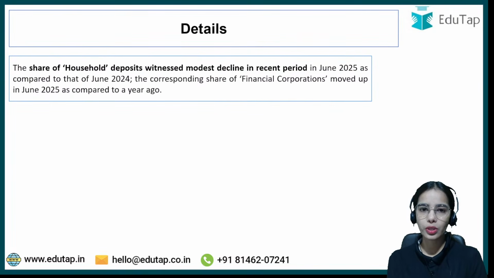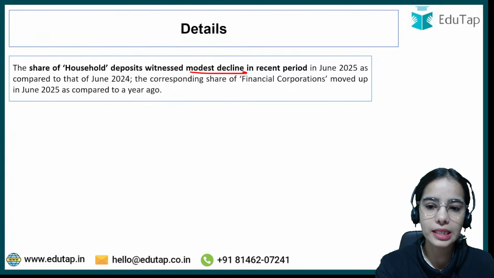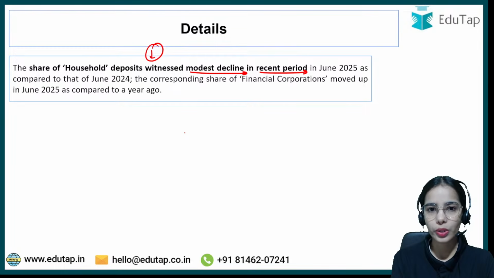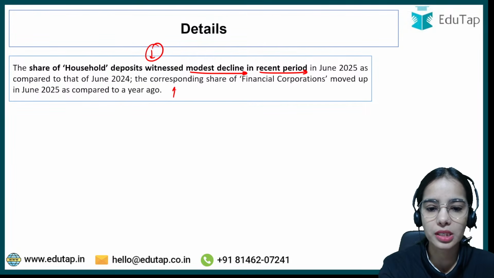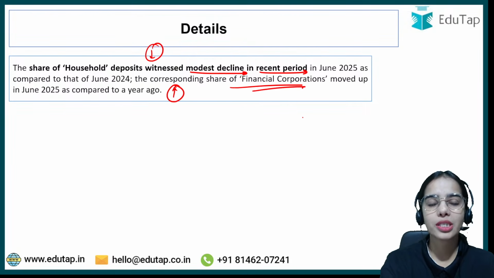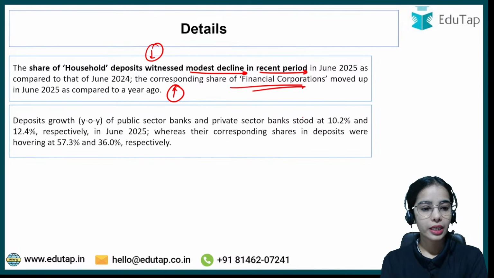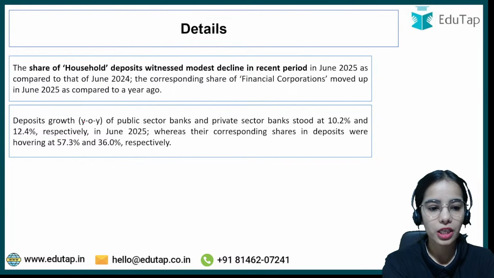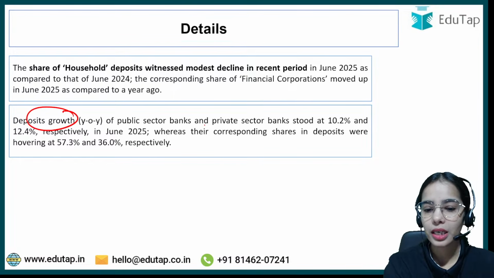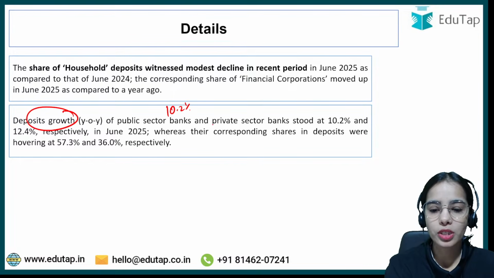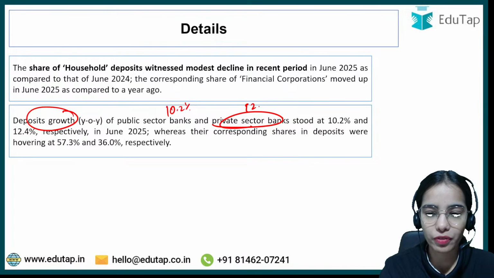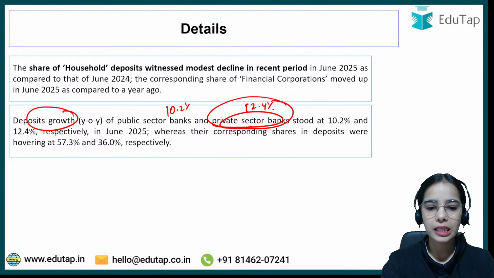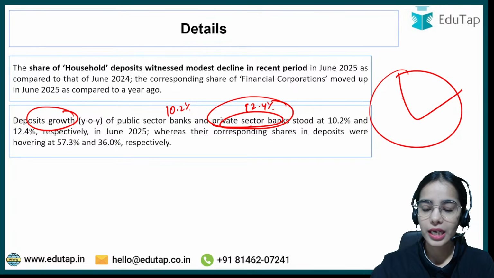Now the share of household deposits witnessed a modest decline in recent periods. So there is a slight decline in the share of household deposits, while the share of deposits made by the financial corporations has increased. Okay. Next is deposit growth by bank group. So basically the deposit growth of public sector banks is 10.2%, while the deposit growth of private sector banks is 12.4%.